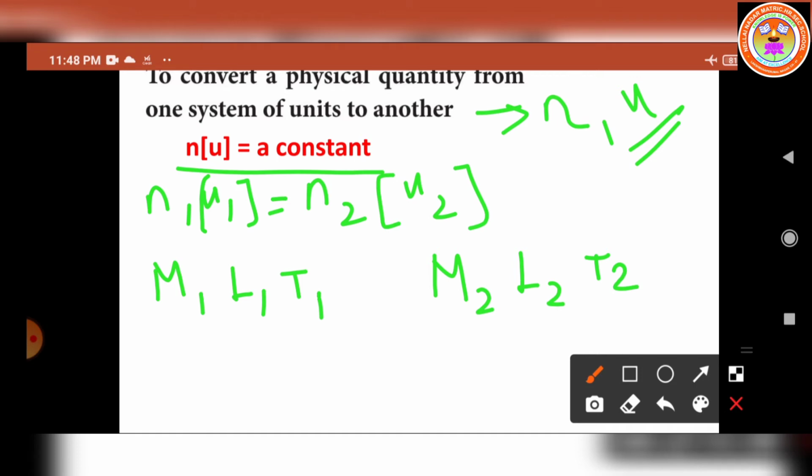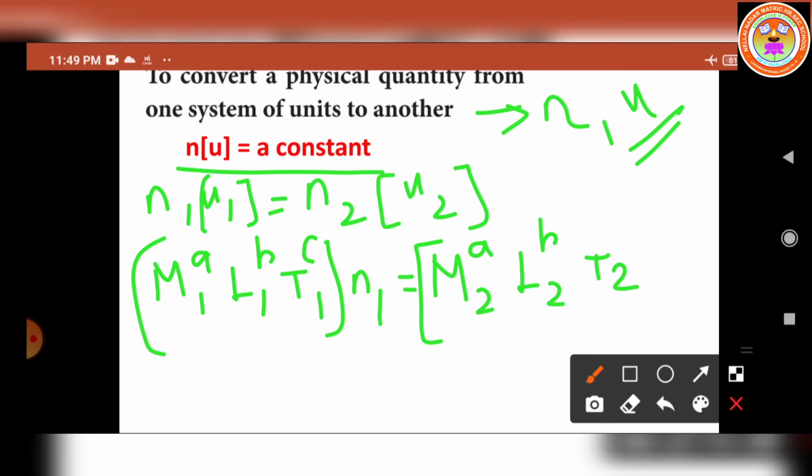The dimensions mean the physical quantity should be raised to powers. So we can write M1 power a, L1 power b and T1 power c into n1 is equal to M2 power a, L2 power b, T2 power c into n2.